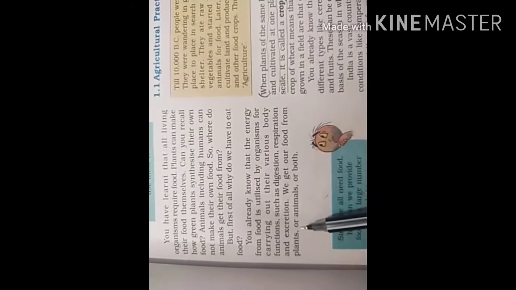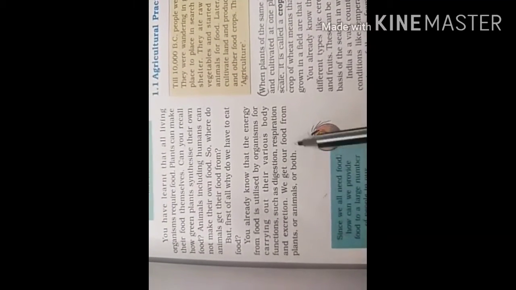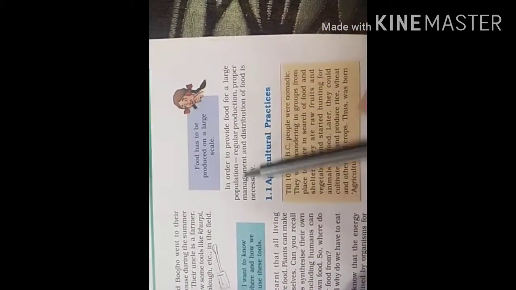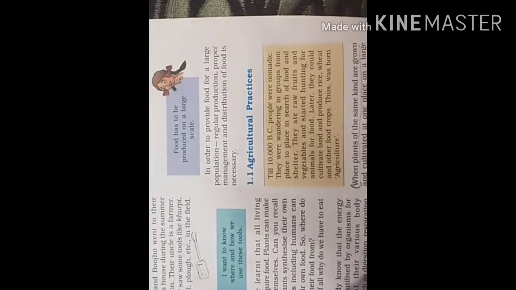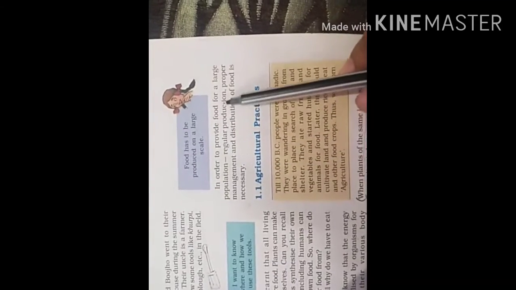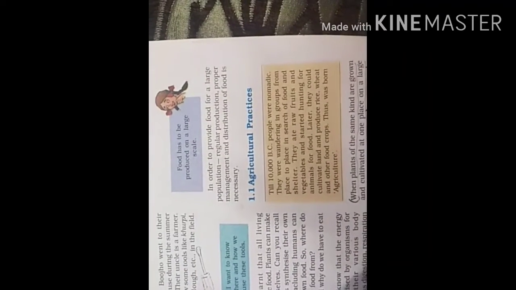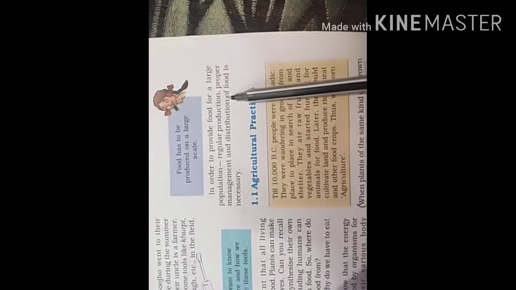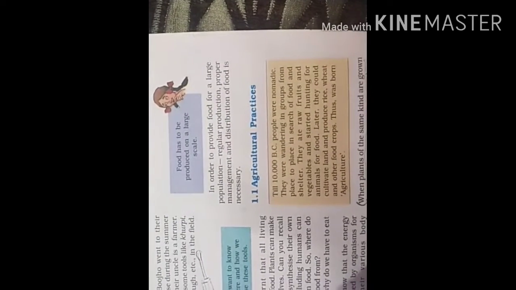We get our food from plants, or from animals, or sometimes from both. Now, here we are talking about a single person, but in order to provide food for a large population, a group of people, a regular production is required.